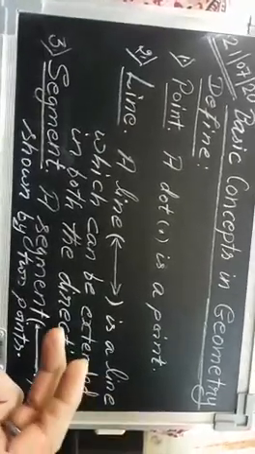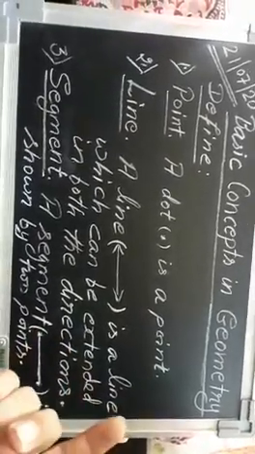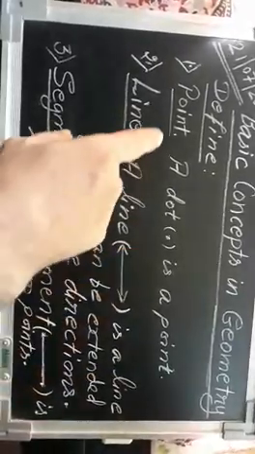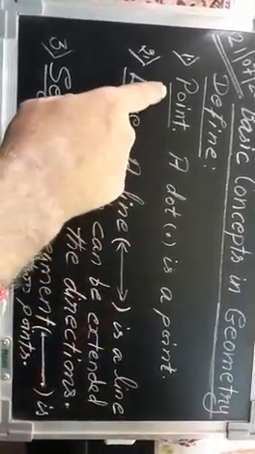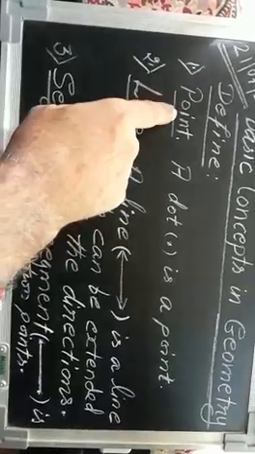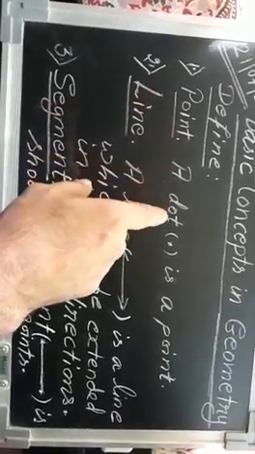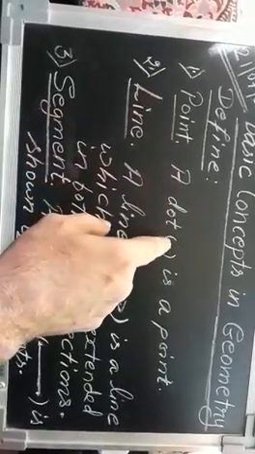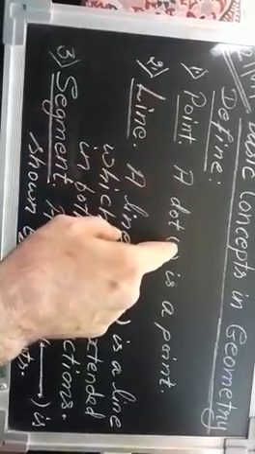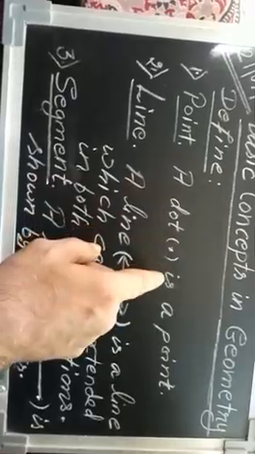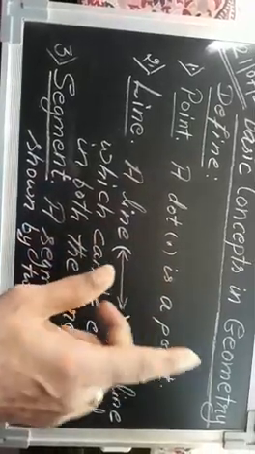But how are you going to define it in this way? Point. What is a point? A dot. See here I have written in a bracket, dot. A dot is a point, okay?